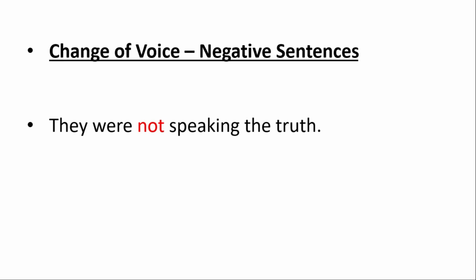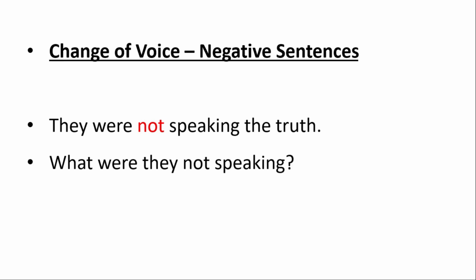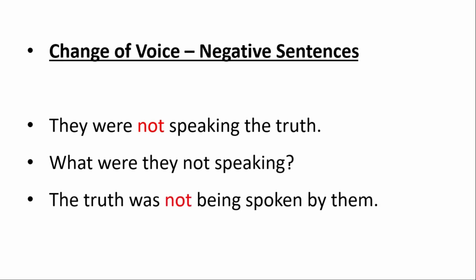It is coming after were, that is the past form of the helping verb, and not is also coming before the present participle of the verb. So what were they not speaking? We have to find out the object of this sentence. That is the truth, and it comes first in passive voice.